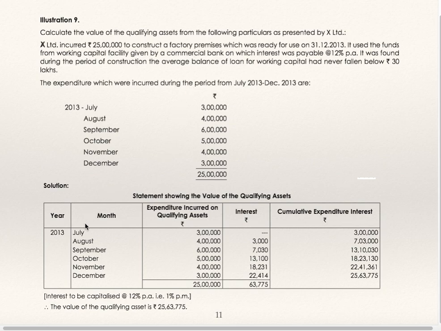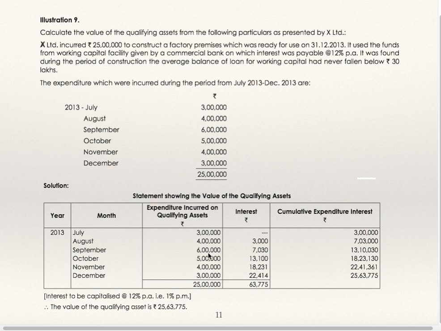Now see, we'll assume that they have incurred this expenditure at the end of the month. So if they incurred 3 lakhs at the end of July, no interest will be charged in July. But in the month of August, whatever is outstanding at the end of July, on that interest will be charged. So on 3 lakhs at 1% per month, since 12% per annum is 1% per month, on 3 lakh at 1% is 3,000. Then cumulative expenditure will be 3 lakh plus 4 lakh plus 3,000, which is 7 lakh 3,000 at the end of August. So in September, on this balance interest will be charged, which is 7,030.